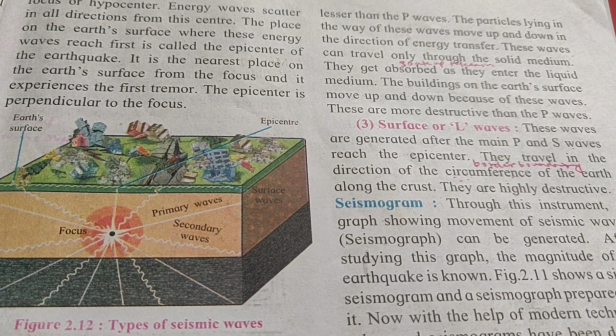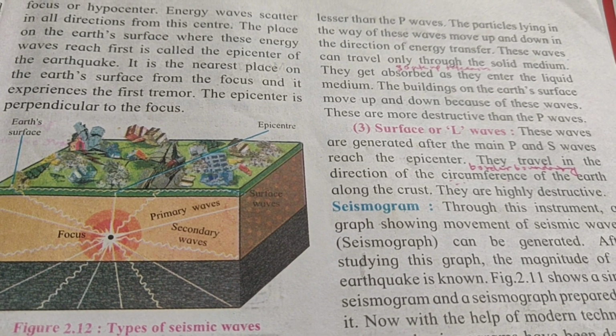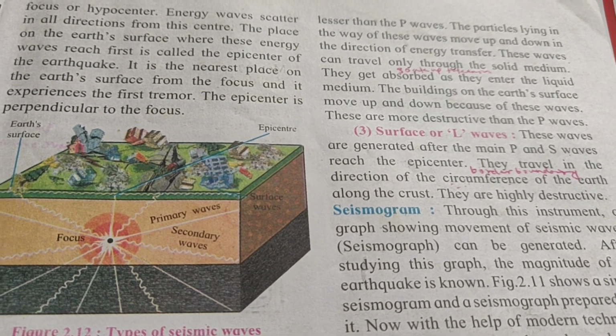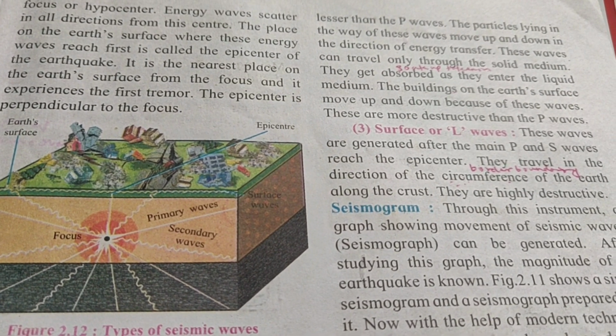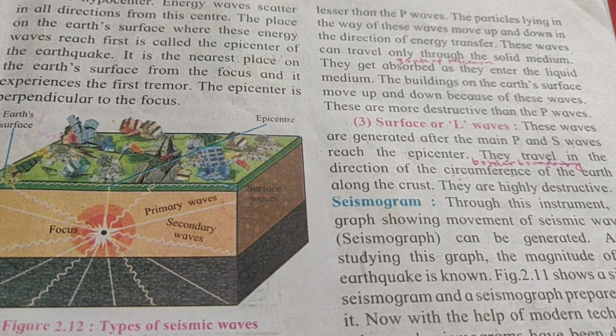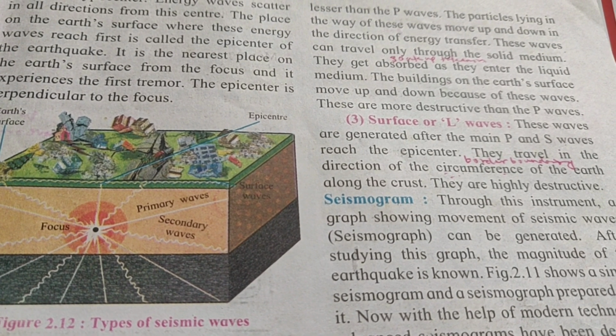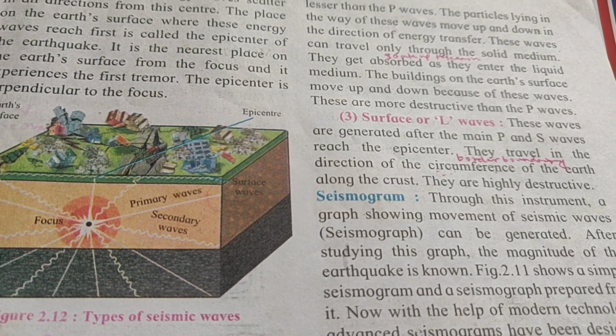The particles lying in the path of these waves move up and down and in the direction of the energy transfer. So here how are these waves moving? They are moving up and down. In the primary, how were they moving? To and fro. Secondary, they are moving up and down in the direction of the energy transferred.